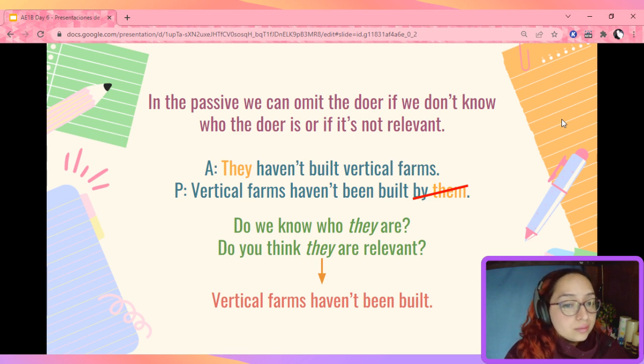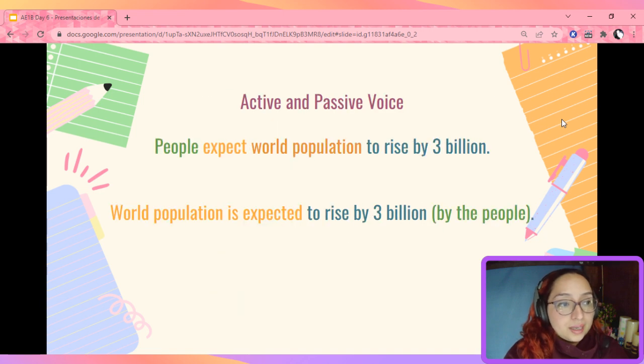Now, if the doer is important, just introduce it by saying by, and of course, the person or the thing that does the action. Let's continue. Now, as you can see here, I have these sentences. People expect world population to rise by 3 billion, and world population is expected to rise by 3 billion by the people. If you notice, the doer changes position, and of course, if it is relevant or if I know who the doer is, I will use it with by.